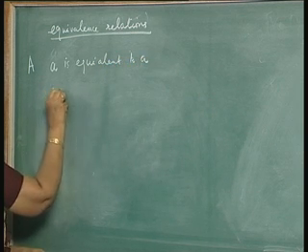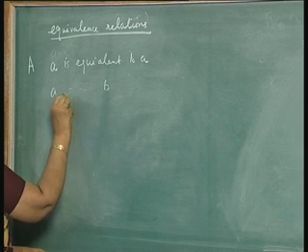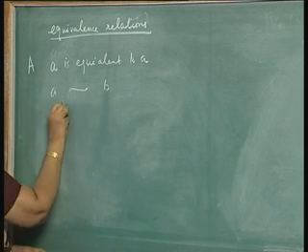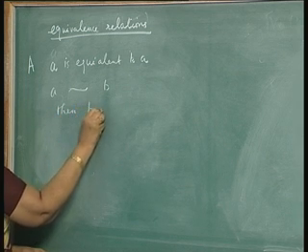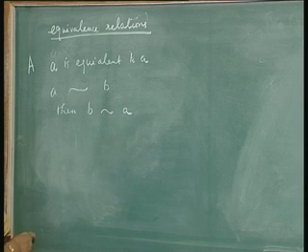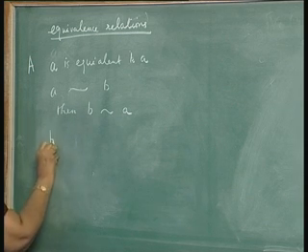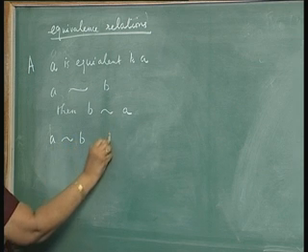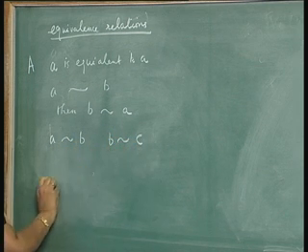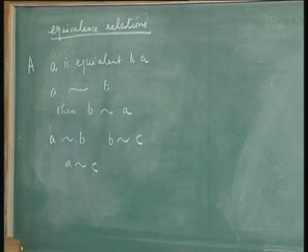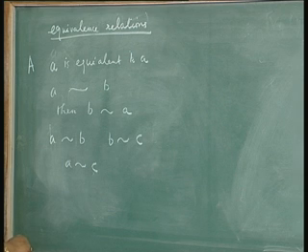This is the reflexive property. If a is equivalent to b, then we say b is also equivalent to a. This is a symmetric property. Then if a and b are equivalent and b and c are equivalent, then a and c will be equivalent. This is the transitive property. These three things we consider in equivalence relation.